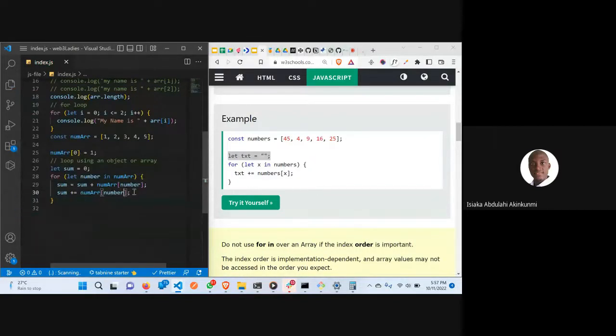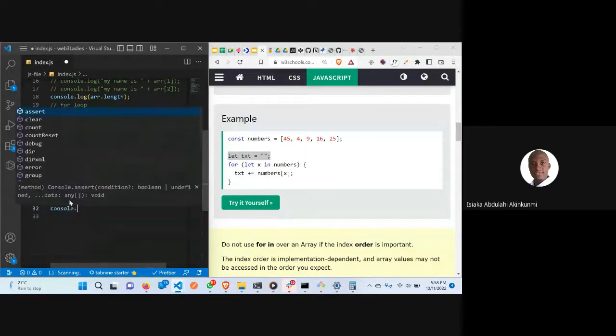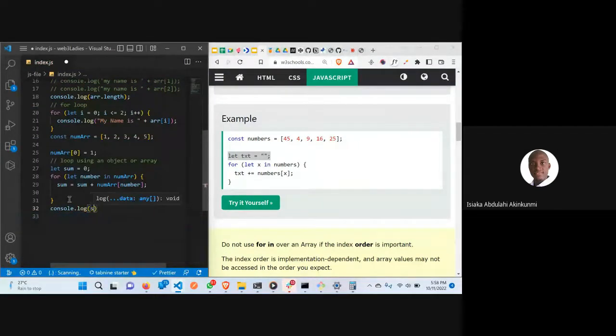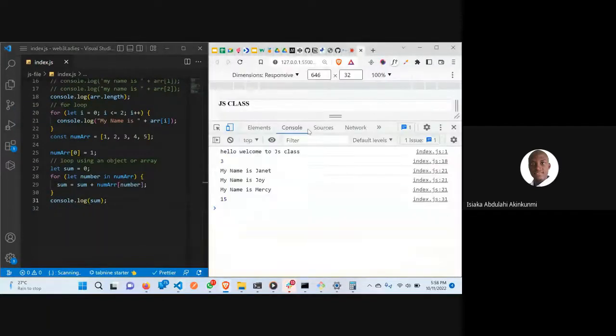So it's still the same thing here. Now, because we are using a let scope, it's going to be declaring this. So once it's adding, this sum is going to be changing. For the first time, it's going to add sum equals to 0 plus 1. It's going to be 1. So if you say console.log sum here, let's see what we are going to be having. You can see now we are going to be having 15.